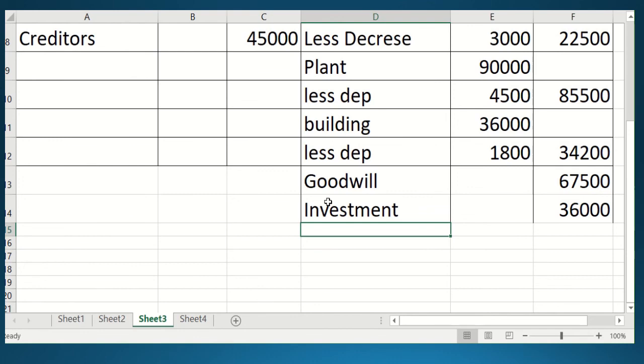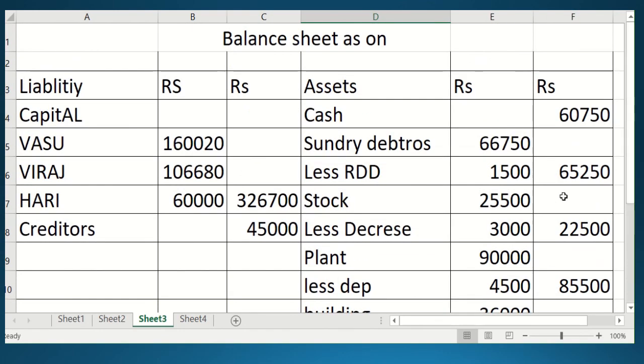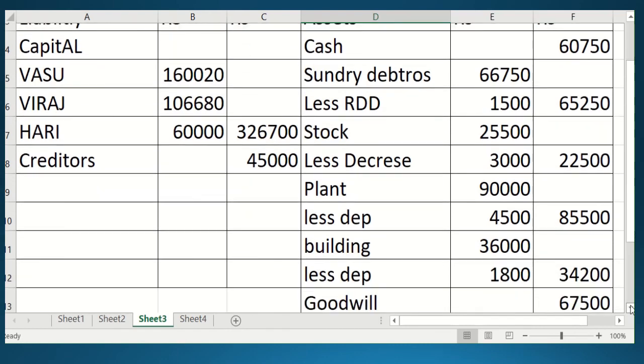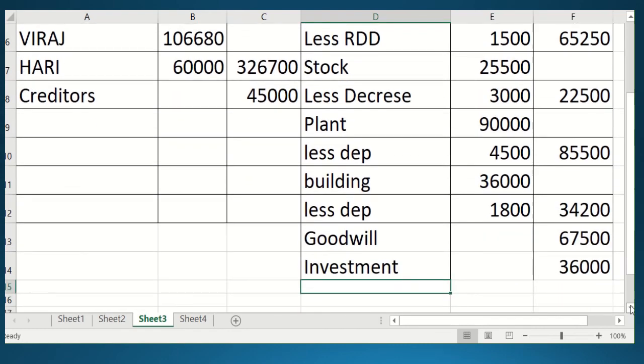Okay, students. So now I think we have recorded all the things. We have recorded cash, debtor, stock amount, investment amount, plant, building, and also the raised goodwill, that is 67,500. And on the liability side, only the capital amount and sundry creditor amount is there.